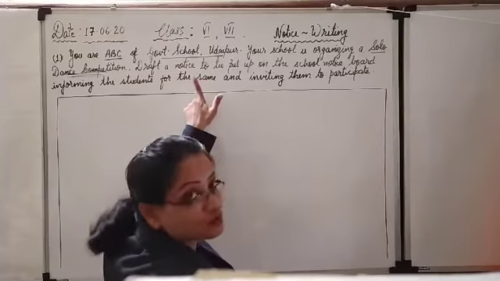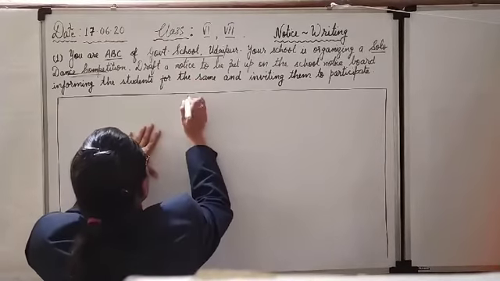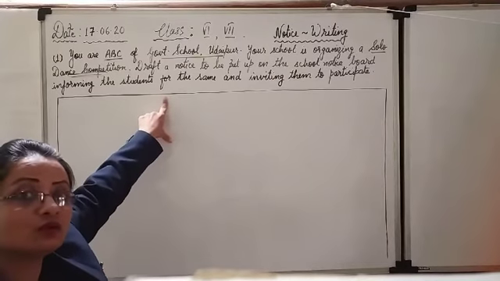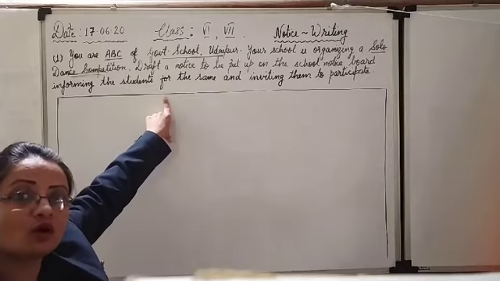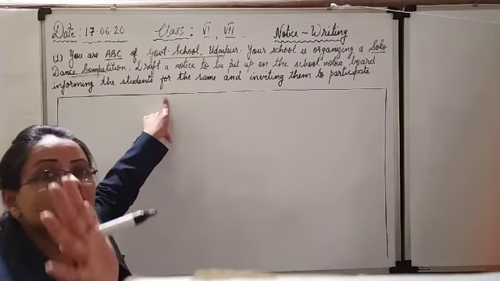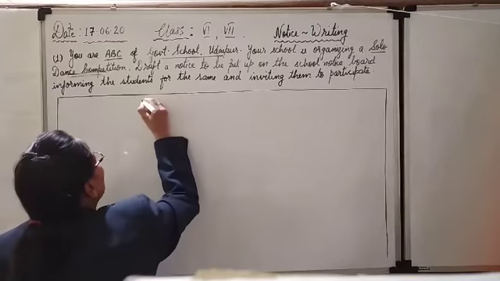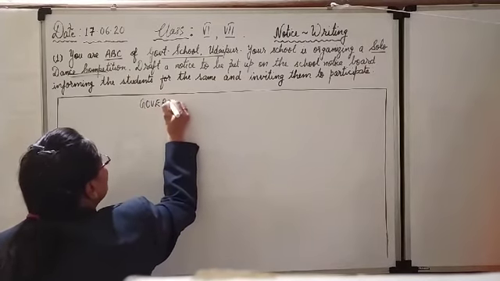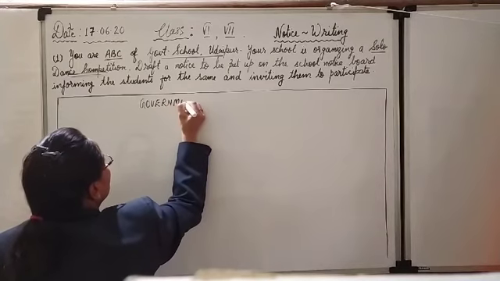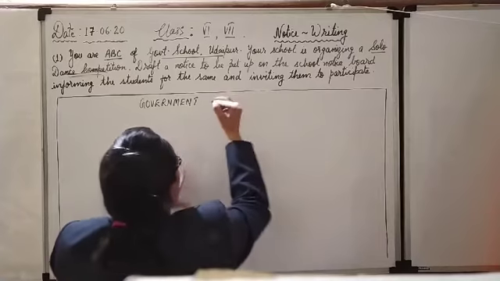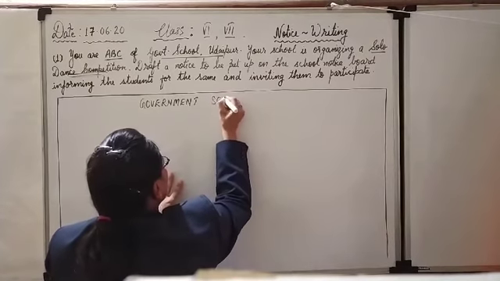First line, name of the school you have to write. So remember children, these first 3 to 4 lines, the heading and all, you have to write in capital block letters only. Running handwriting, cursive handwriting is not allowed either. And full spelling, short forms are also not allowed. So write the full spelling here in capital block letters, Government School.